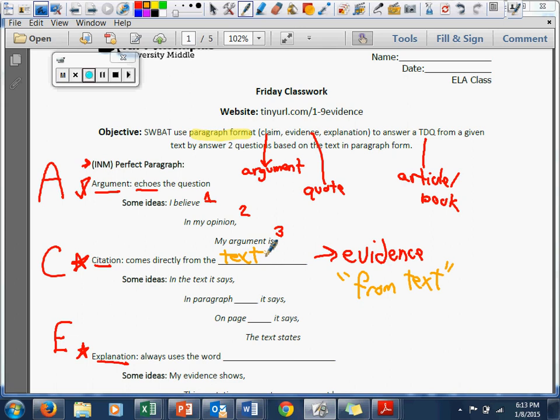And then we'll see in this some ideas. So in the text it says, and then you would write your quotation mark, you would write the line you took. There you go. In paragraph 4, it says, and again, we're taking our quotation mark, copying it down from the text. That's our evidence. And then on page 21, it says, and again, we're using our quotation marks because we're copying right out of the book, so we're giving them credit for what they've done.